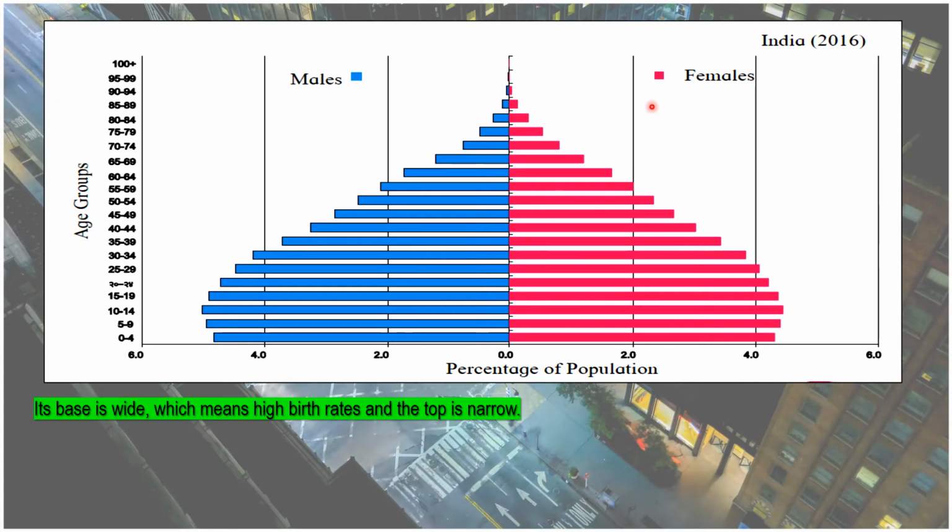If you see this particular population pyramid, the base is wide. That means the birth rates are more. In 0 to 4 years, the population is more, approximately a little less than 5, and the number of females is less as compared to the males. So the sex ratio of India is less. At the top, the pyramid is narrow. So the base is wide and the top is narrow, which shows a rapid growth.